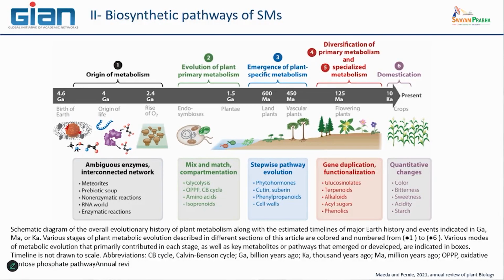It is nice to have this idea today, because what we are looking for is to create or to select plants or other systems that produce different specialized metabolites, or primary ones, starch for example, which is a primary metabolite. So it's interesting to keep in mind this type of evolution.